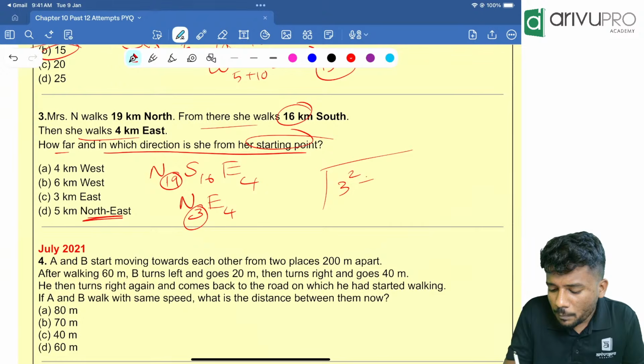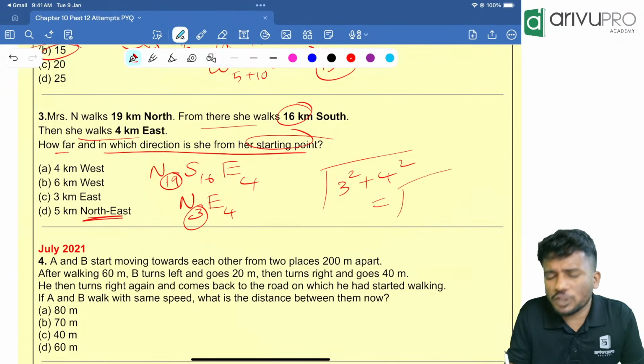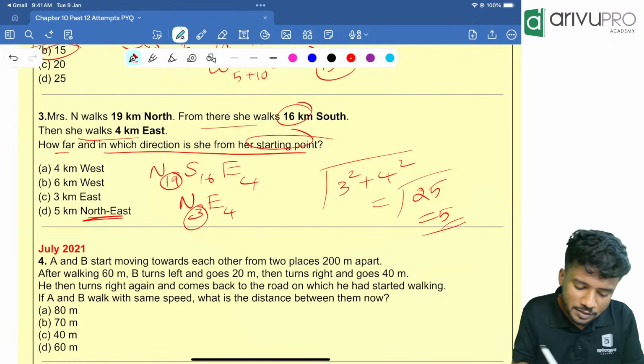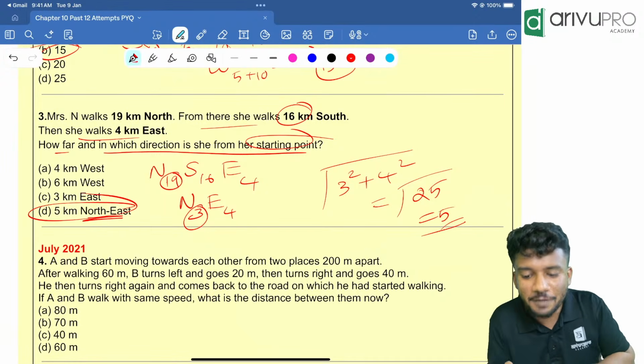3 square plus 4 square, which is equal to root of 9 plus 16, that is 25, that is 5. So the answer is what? Option D. Anyway, we got it. Yes.